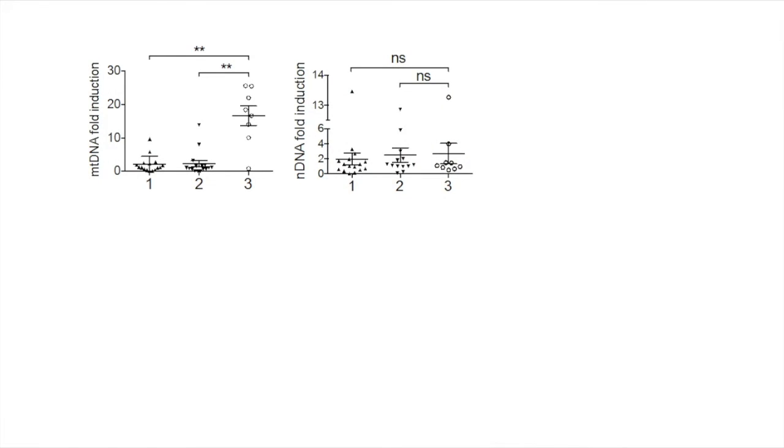We examined plasma from 3 populations. Population 1 consisted of individuals who were lean. Population 2 consisted of individuals who were obese but with no evidence of liver injury. And population 3 consisted of individuals who were obese with evidence of liver injury. As can be seen, the level of mitochondrial DNA was significantly higher in population 3. This was in contrast to the level of nuclear DNA, which was consistently the same in all 3 populations.